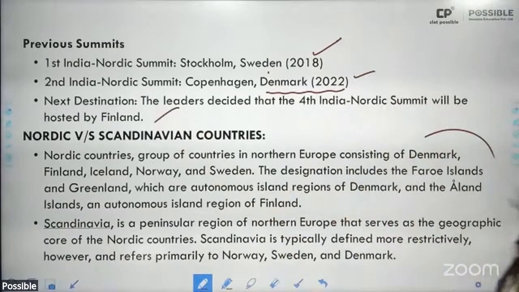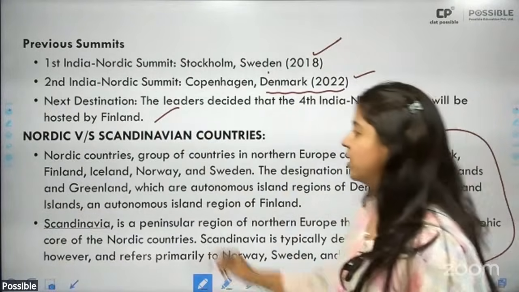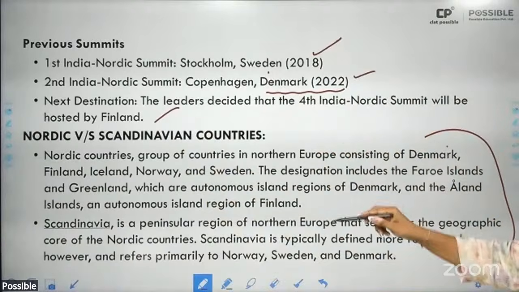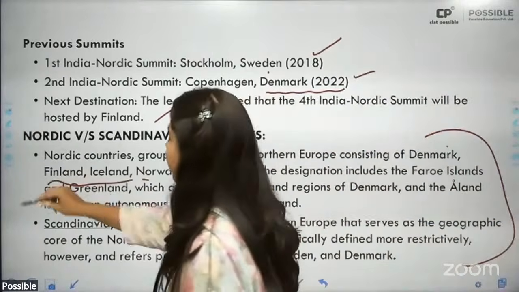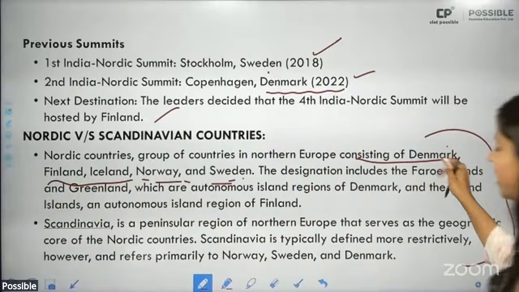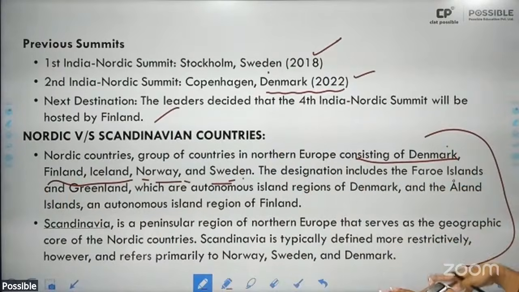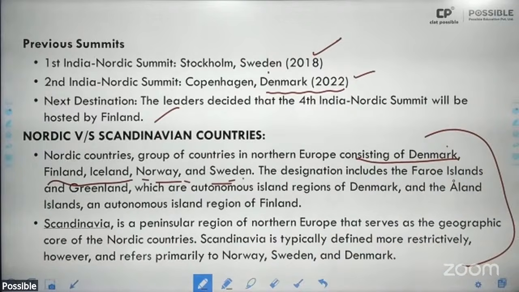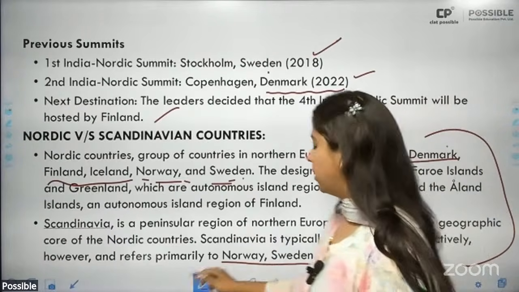Do remember the difference between Nordic countries and Scandinavian countries. Nordic countries are a group of countries in Northern Europe consisting of Denmark, Finland, Iceland, Norway, and Sweden. And also all the territories which are associated with these 5 countries. So the designation includes the Faroe Islands and Greenland, autonomous territories of Denmark, and all islands of these 5 countries. Scandinavia, on the other hand, is a peninsular region of Northern Europe, which primarily refers to Norway, Sweden, and Denmark.